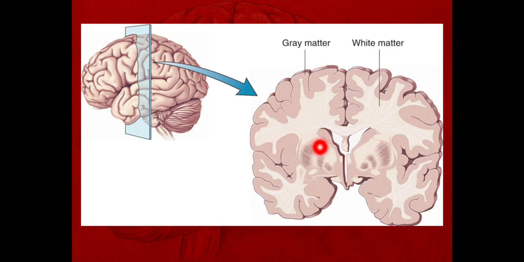The cavity of the cerebrum is called the lateral ventricle. Deeply situated within the cerebrum, there are again the basal ganglia.